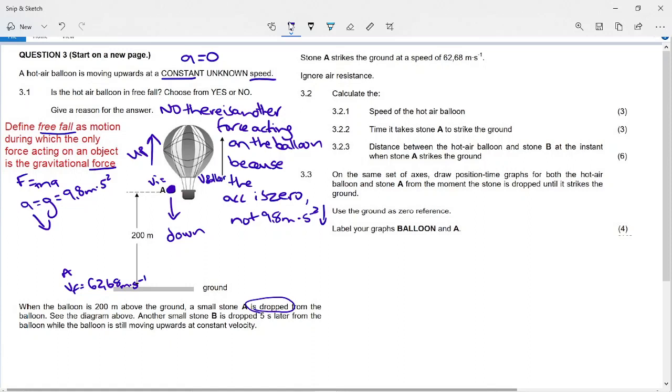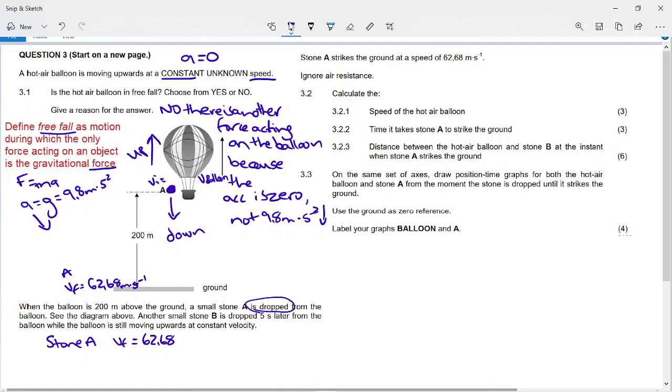Okay, so we can use the information given about stone A to calculate the speed of the hot air balloon, because the initial velocity of the stone is the same as the velocity of the hot air balloon. So if we look at stone A, what do we know? We know that the final velocity is 62.68.